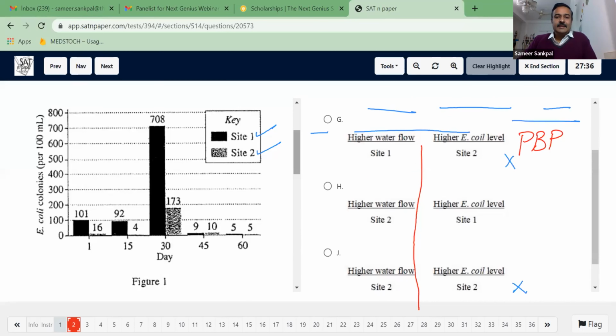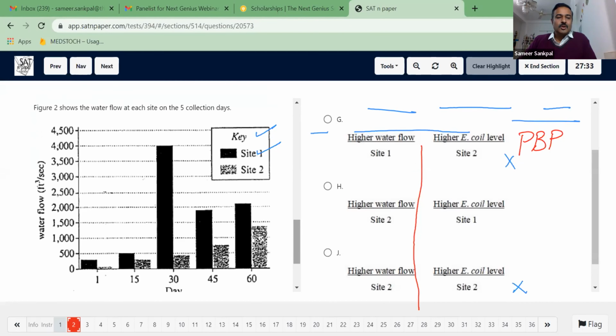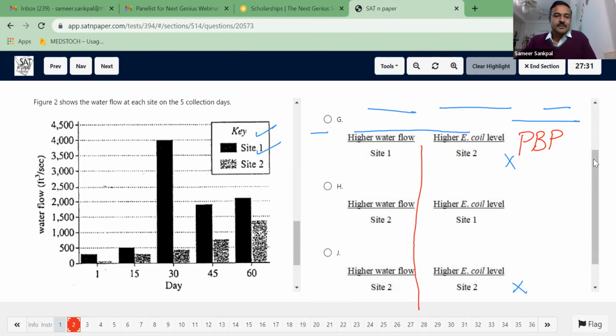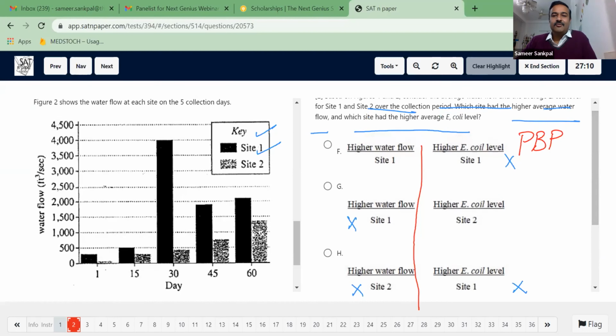And then if I move on to the next figure, which is about the water flow, look at the y-axis. Again, if I look at the water flow, site 1 is going to have more value as compared to site 2. So I check out the higher water flow on the other side. Again, these two options are ruled out, which are about site 2. So I remain with site 1. The only option I remain with is F. So both are site 1 and site 1.